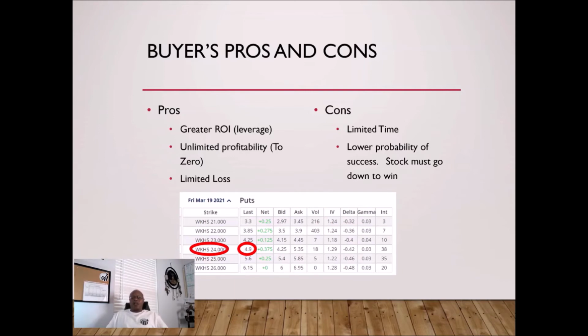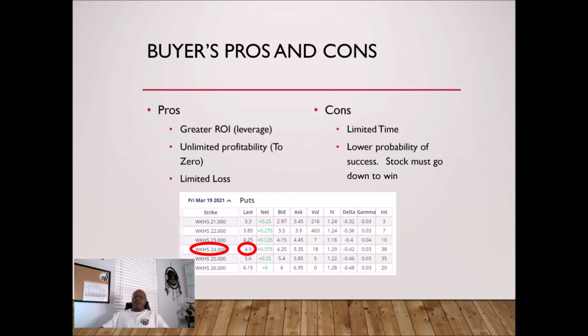The cons are just like on the call option. Time is the worst enemy, is the foe of the buyer. And there's a lower probability of success because there's only one way for the buyer to win, and that's for the stock to go below $24 per share.